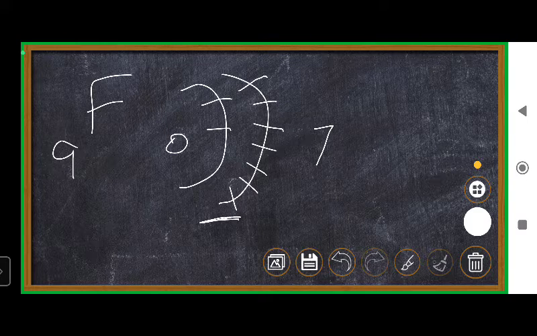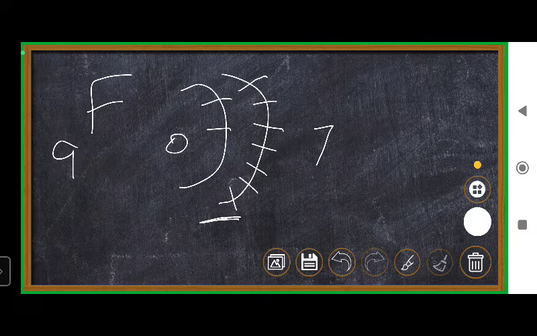To become stable, how many more electrons does fluorine need? Already it has 7, so it needs 1 more, to make 8.